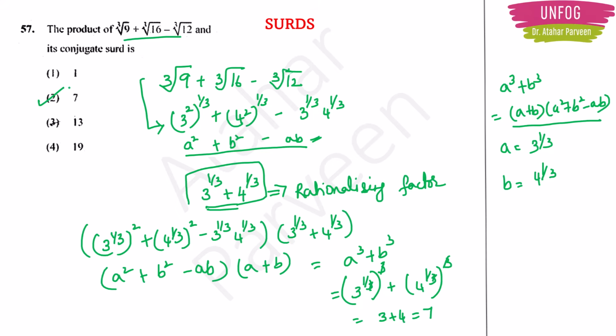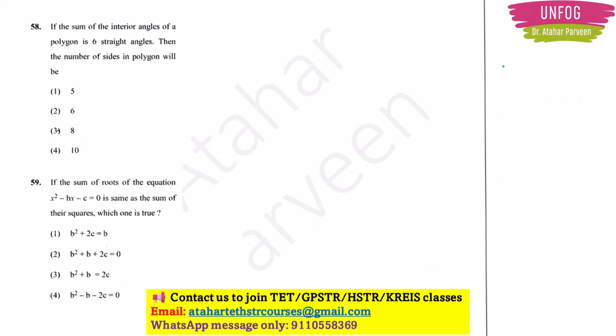Okay. So this was a very different type of problem. This is where you have to find the conjugate surd. This is possible only if you know this identity, or else it is not possible to solve this problem.